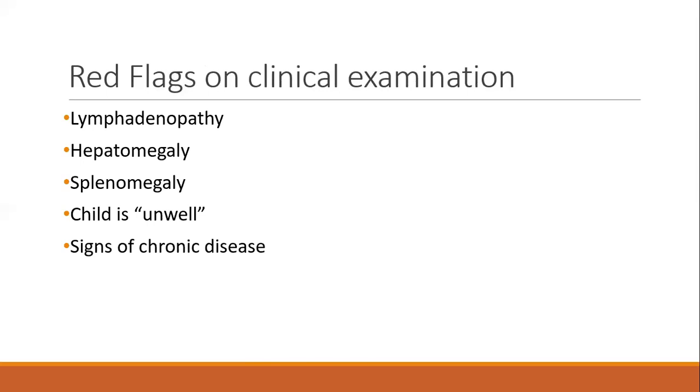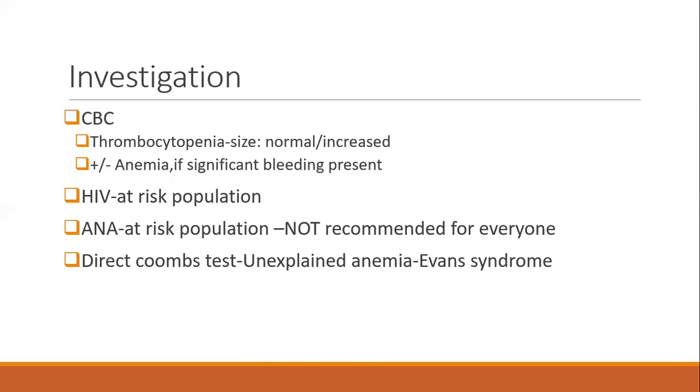All right. So now you have a previously well child who is happy coming to you with acute onset purpura, and this child is bouncing on the bed. Okay, this will be your usual clinical picture. The parents will be more anxious compared to that of the child. Child will be relatively happy. So how are you going to investigate?